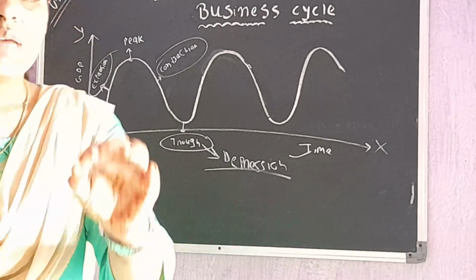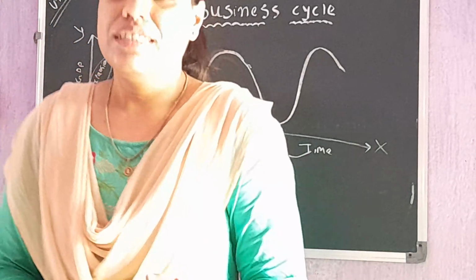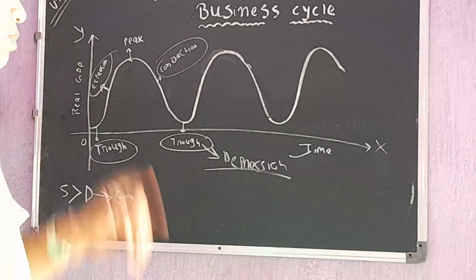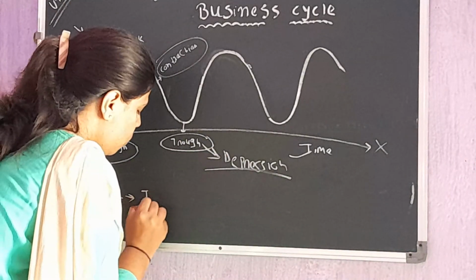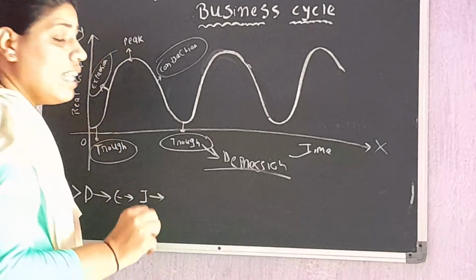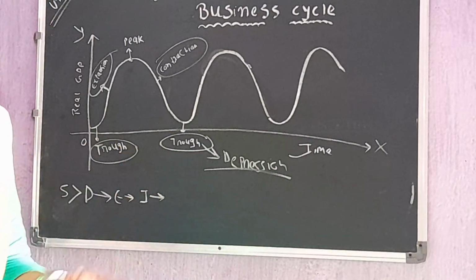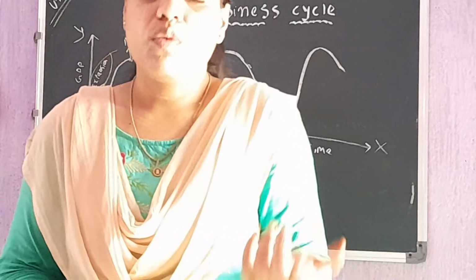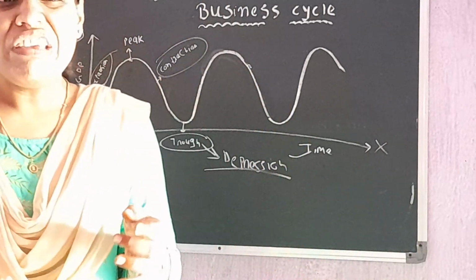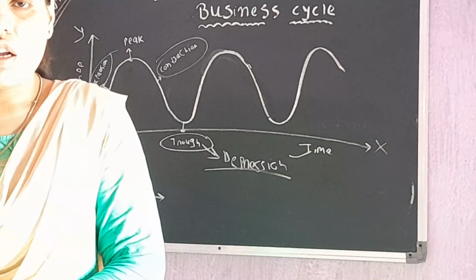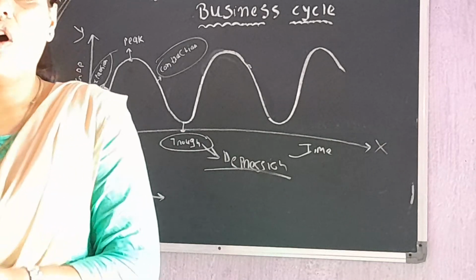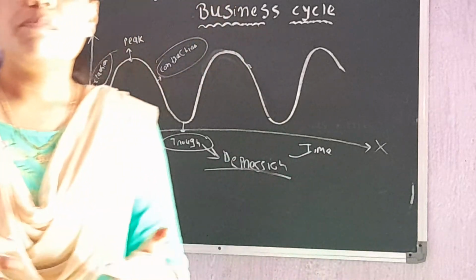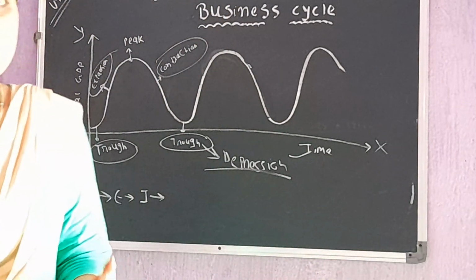Now assume if the labor is getting less income than what he was getting earlier, so now he will curtail down his expenditure. Now input providers will curtail down their expenditure. When they are going to curtail down their expenditure, of course there's going to be a fall in the demand for the goods as well. When there is a fall in the demand for the goods, the prices of goods will decline further. And when the prices of goods decline further, what will happen?